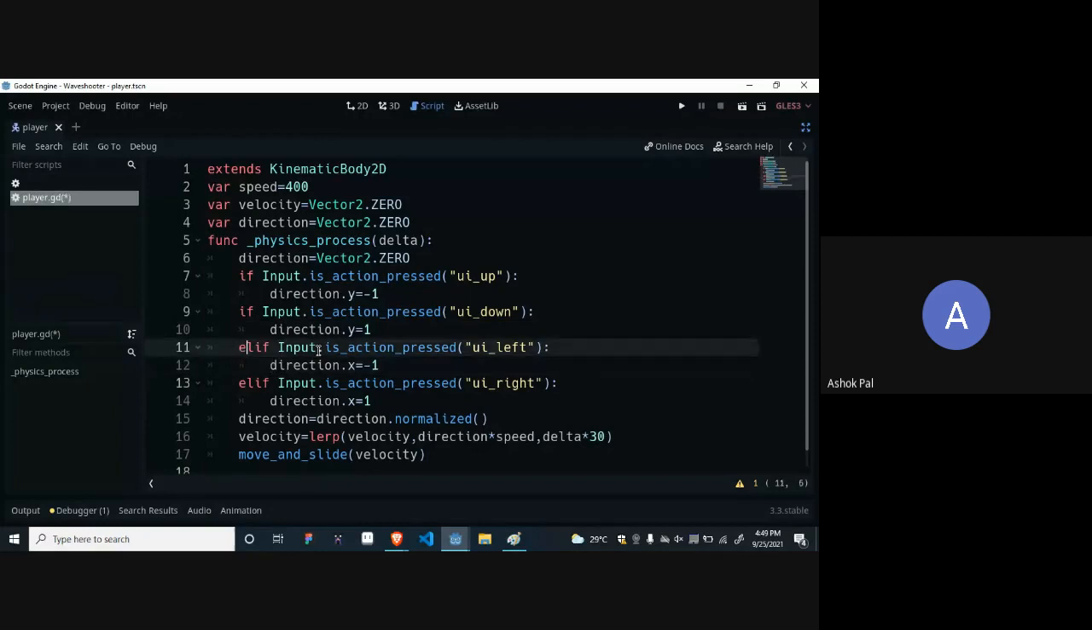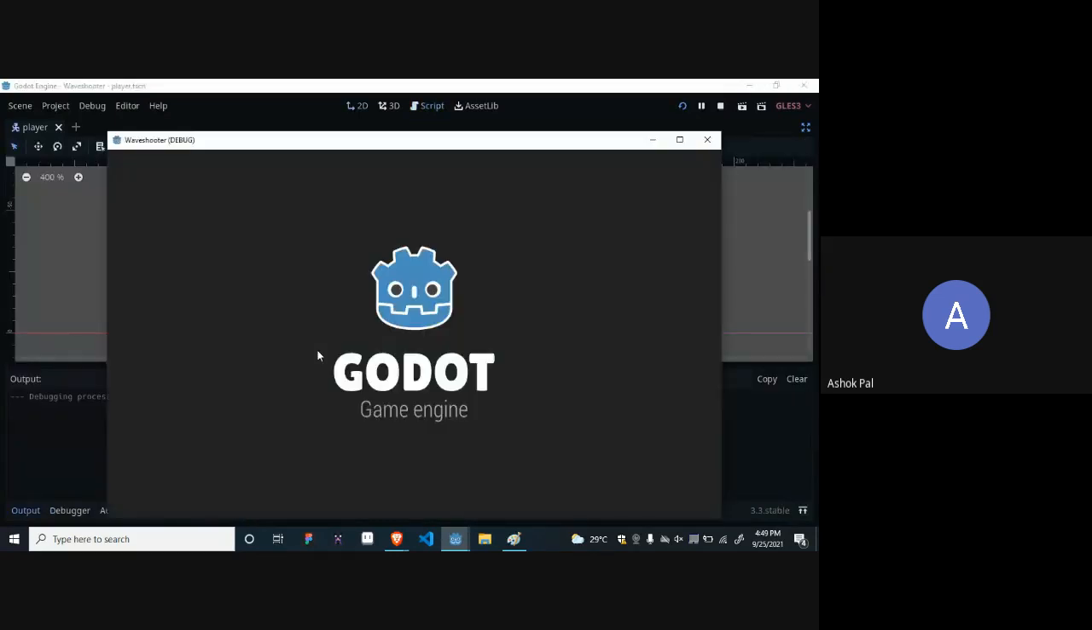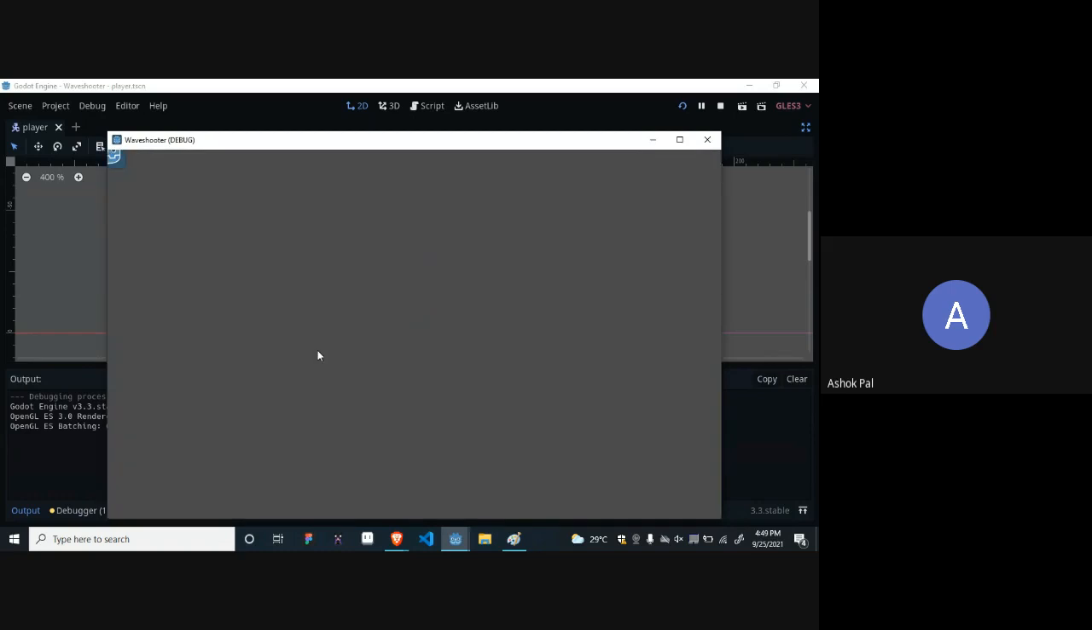If you change it to an if statement, see, it moves diagonally too. Yeah, sir. That's it. Okay. Everything is clear. Thank you, sir.